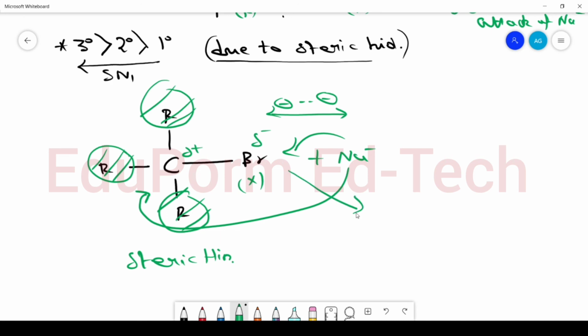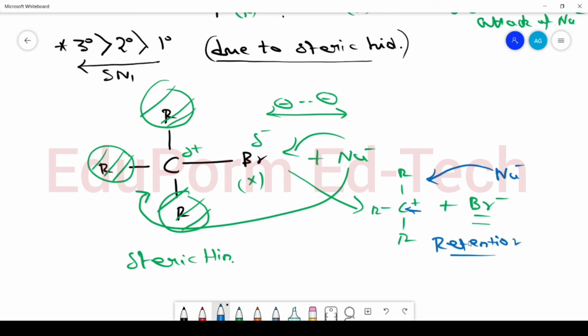So first removal of leaving group will occur and formation of carbocation will take place. अब क्योंकि लीविंग ग्रुप निकल चुका है, बिकॉज लीविंग ग्रुप ऑलरेडी लेफ्ट, सो position for attacking nucleophile is vacant, and this attacking nucleophile will join the same position from where the leaving group was removed, and thus retention in configuration will be seen. Okay, so this is all about SN1 reaction.